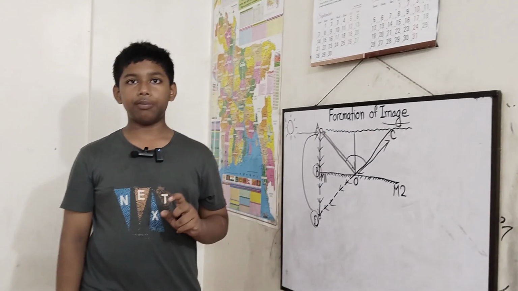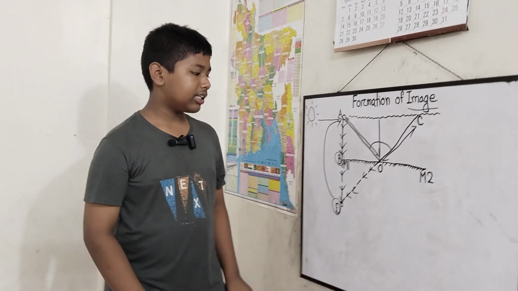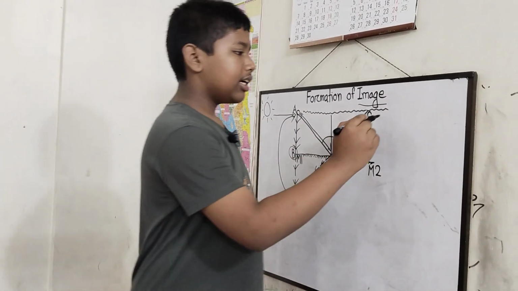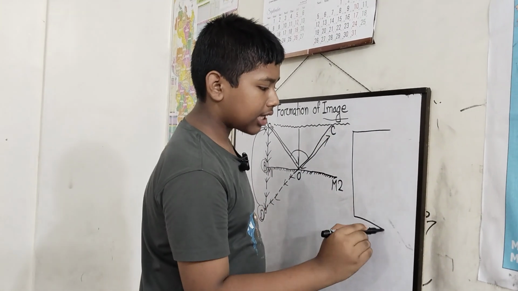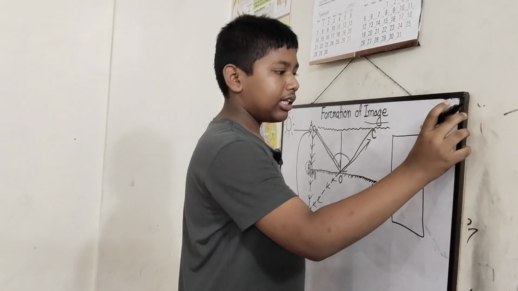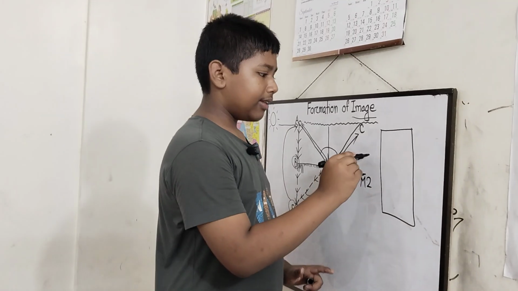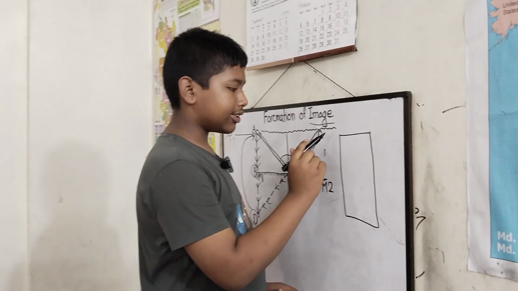But we have a problem, and that problem is that it is literally inverted. So let me say, think of this as a mirror. On the outer side, you hold your left hand.